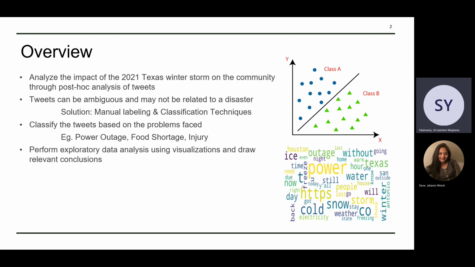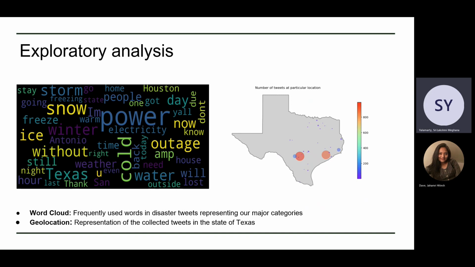We mainly classify the tweets based on the problems faced by people such as power outage, water outage, food shortage, and injury. And we also perform exploratory data analysis for our project. And some of the visualizations generated during the exploratory data analysis are as follows.